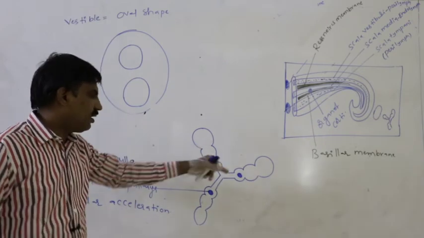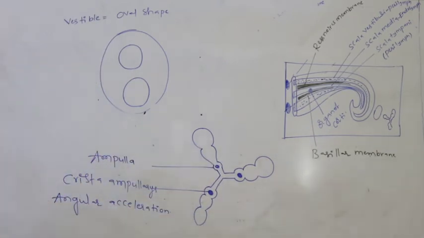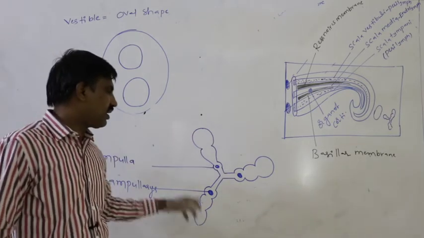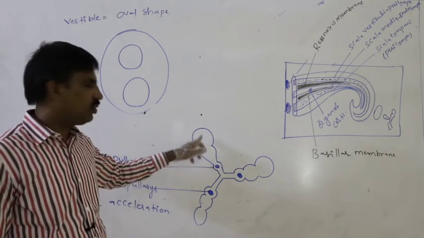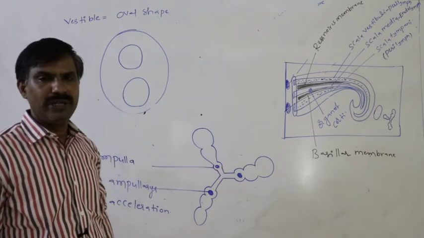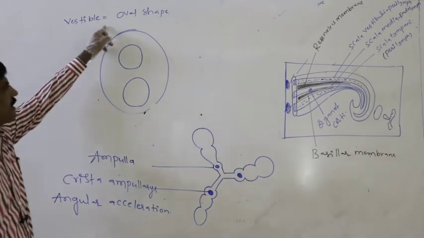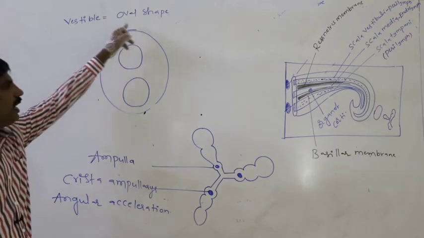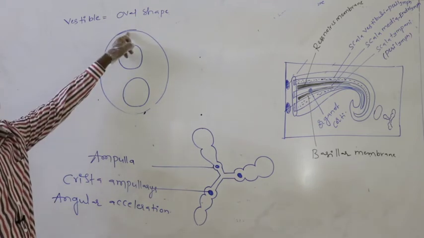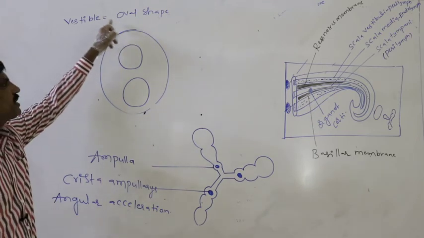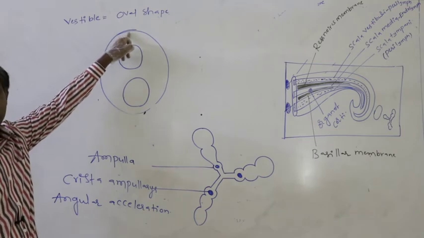Similarly, all semicircular canal walls are made up of bone, so they are completely bony labyrinth. Again in the case of the vestibule, the outer wall is bone, meaning the vestibule is bony labyrinth.